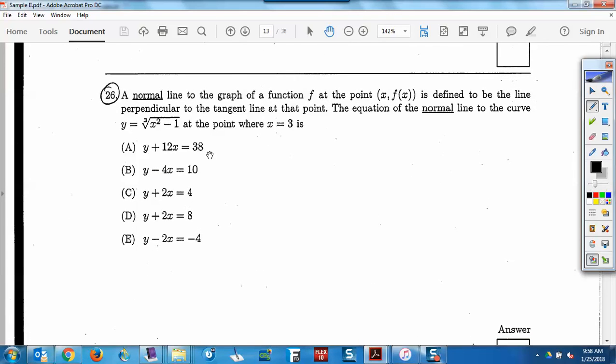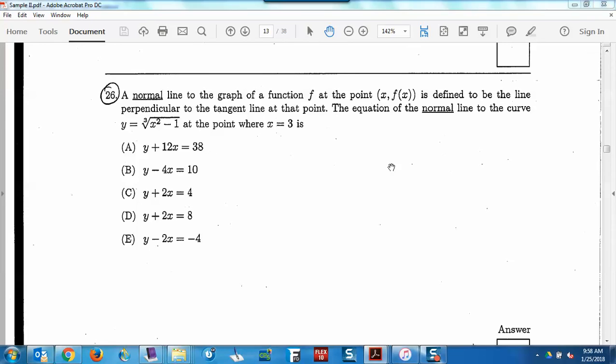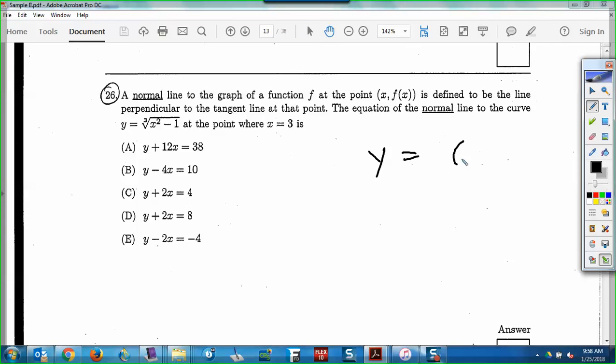A normal line to the graph of a function is defined to be the line perpendicular to the tangent line. The equation of the normal line is, well, the way we do the equation of any line: y equals the slope times x minus our x point, plus our y point. Then we usually do the tangent line, but the normal line is perpendicular. So what does that mean the slope is? Opposite reciprocal. So we do it just like we would a tangent line, but we have to do the opposite reciprocal on the slope.